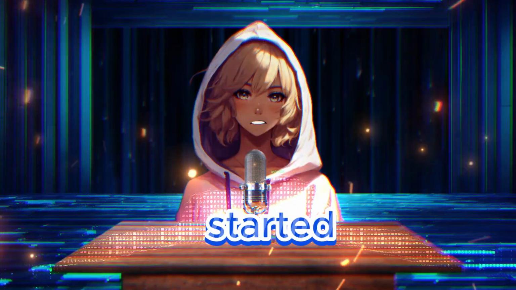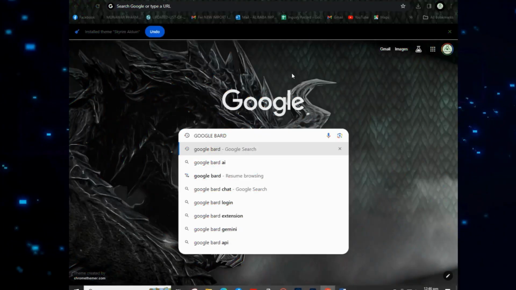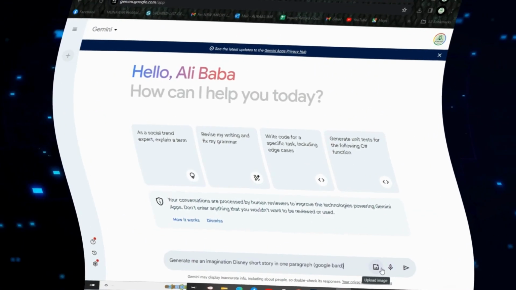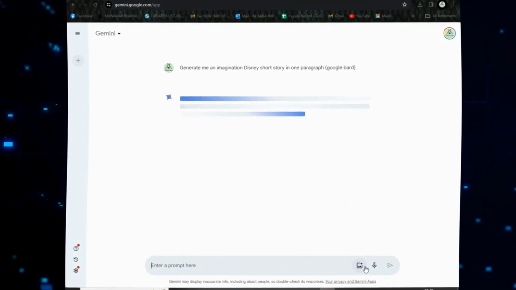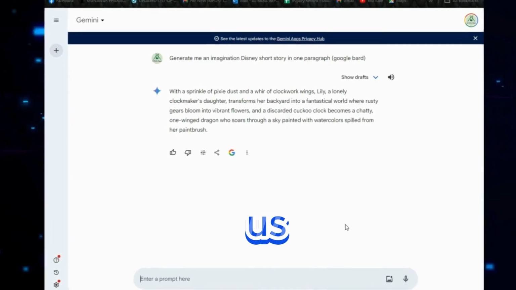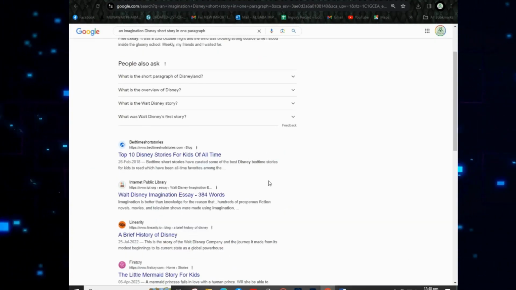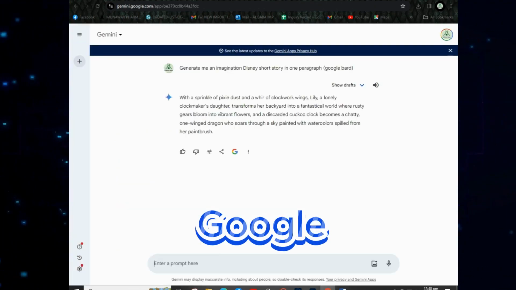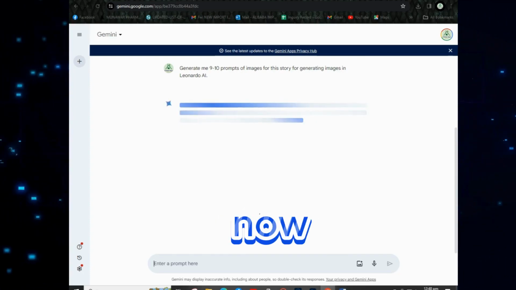So let's get started. First of all, start with the script. Search for Google Bard and open the first link. Now ask Google Bard to generate an imaginary Disney short story in 1 paragraph. As the result, Google Bard gives us a beautiful short story that we can use in our videos. Alternatively, you can also take a story from Google. Many articles are available, but now I will use the Google Bard story for my video. Now we have our script.